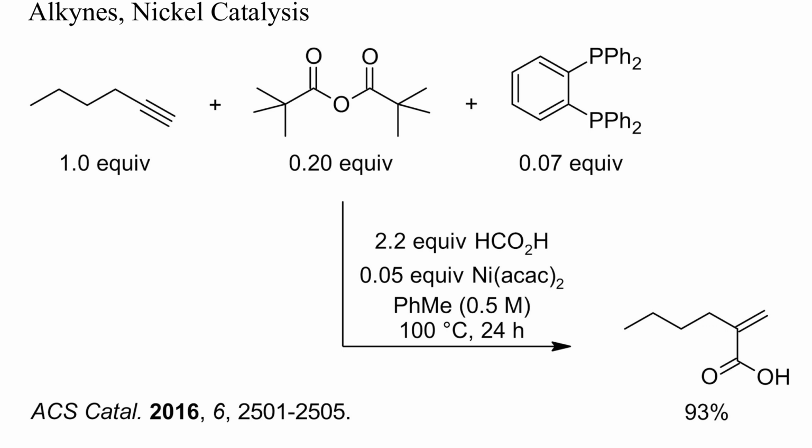Nickel complexes sometimes catalyze the carboxylation of internal alkynes, both with carbon dioxide or carbon monoxide. Here, carbon monoxide was generated from formic acid and catalytic pivalic anhydride. Interestingly, internal carboxylation was the preferred pathway, and no terminal carboxylation occurred.